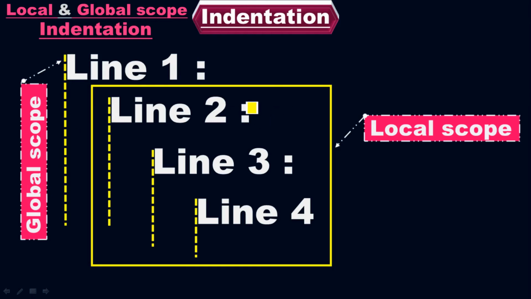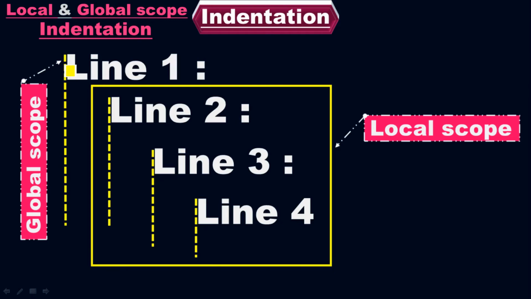And then I have colons after the second line of code. Pressing the enter button, my third line starts from here. And then again I have colons in the third line. After pressing the enter button, your new line of code will start from here. Now, this is the outermost line. So it is the outermost indentation.